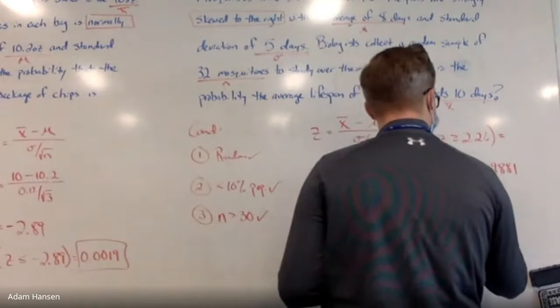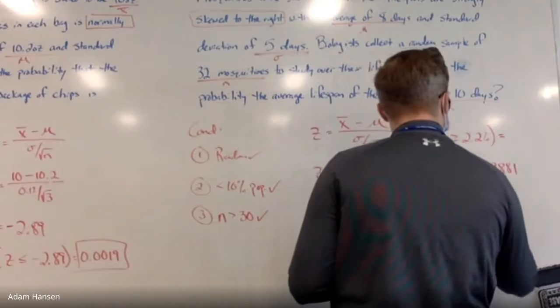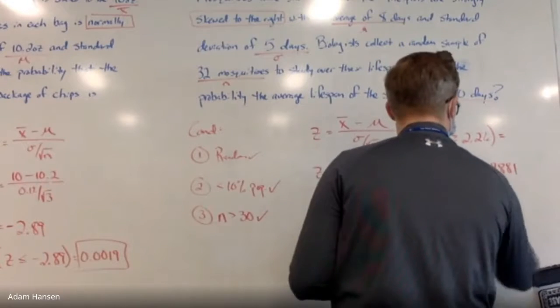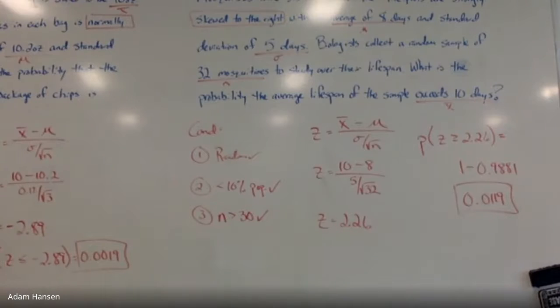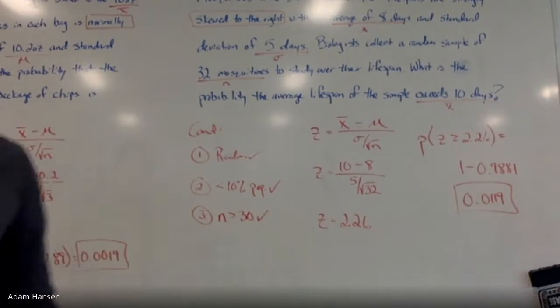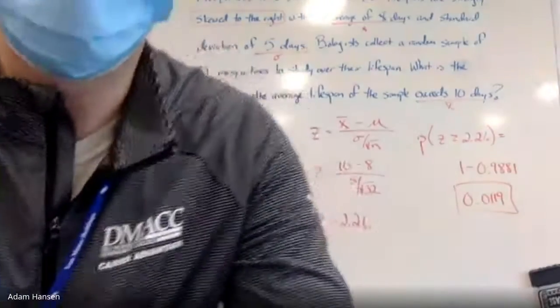About 1.2%. Just about the time we had left there.